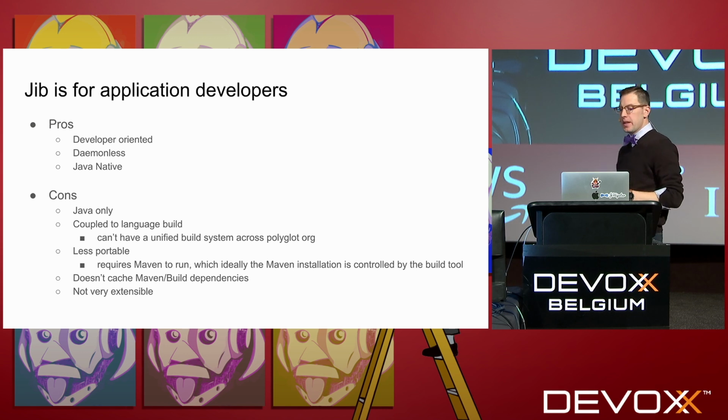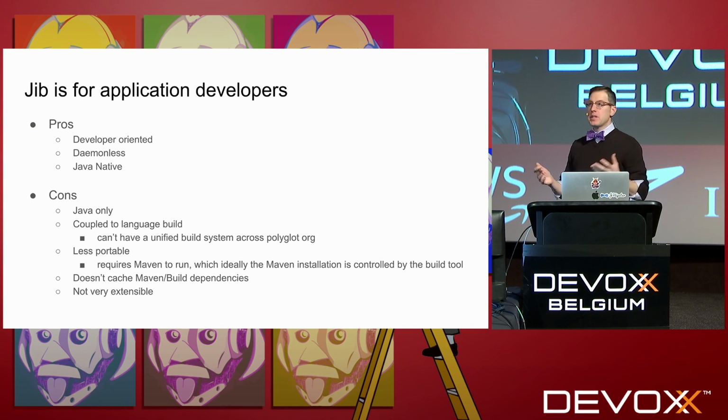So the pros of Jib are that it's developer-oriented. This is a tool meant for people who want to write Java code and don't want to care about the infrastructure that goes with Docker. It's daemonless. It doesn't even require Docker to be installed. And it's Java native, so it understands our Java ecosystem. We don't have to tell it where Gradle put our build artifacts. It knows where our build artifacts are. The downside is that it is Java only.